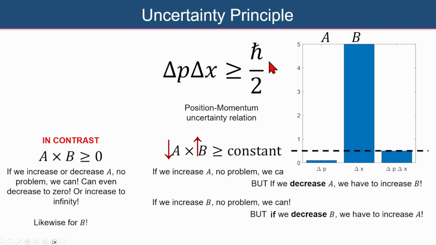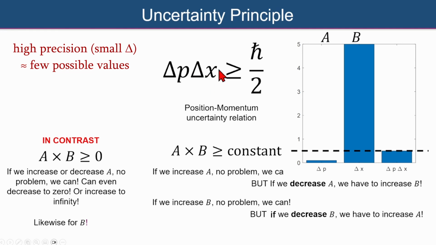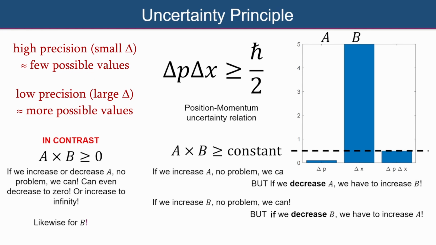So connecting that back to this uncertainty principle, it means that if we want to decrease our uncertainty in momentum, the velocity of a particle, then we've got to correspondingly increase our uncertainty in the particle's position, and vice versa. If we want to reduce our uncertainty, in other words, increase our precision in saying where a particle is, then we've got to correspondingly increase our uncertainty, our lack of knowledge about the particle's momentum. In other words, to decrease our precision about the particle's momentum.